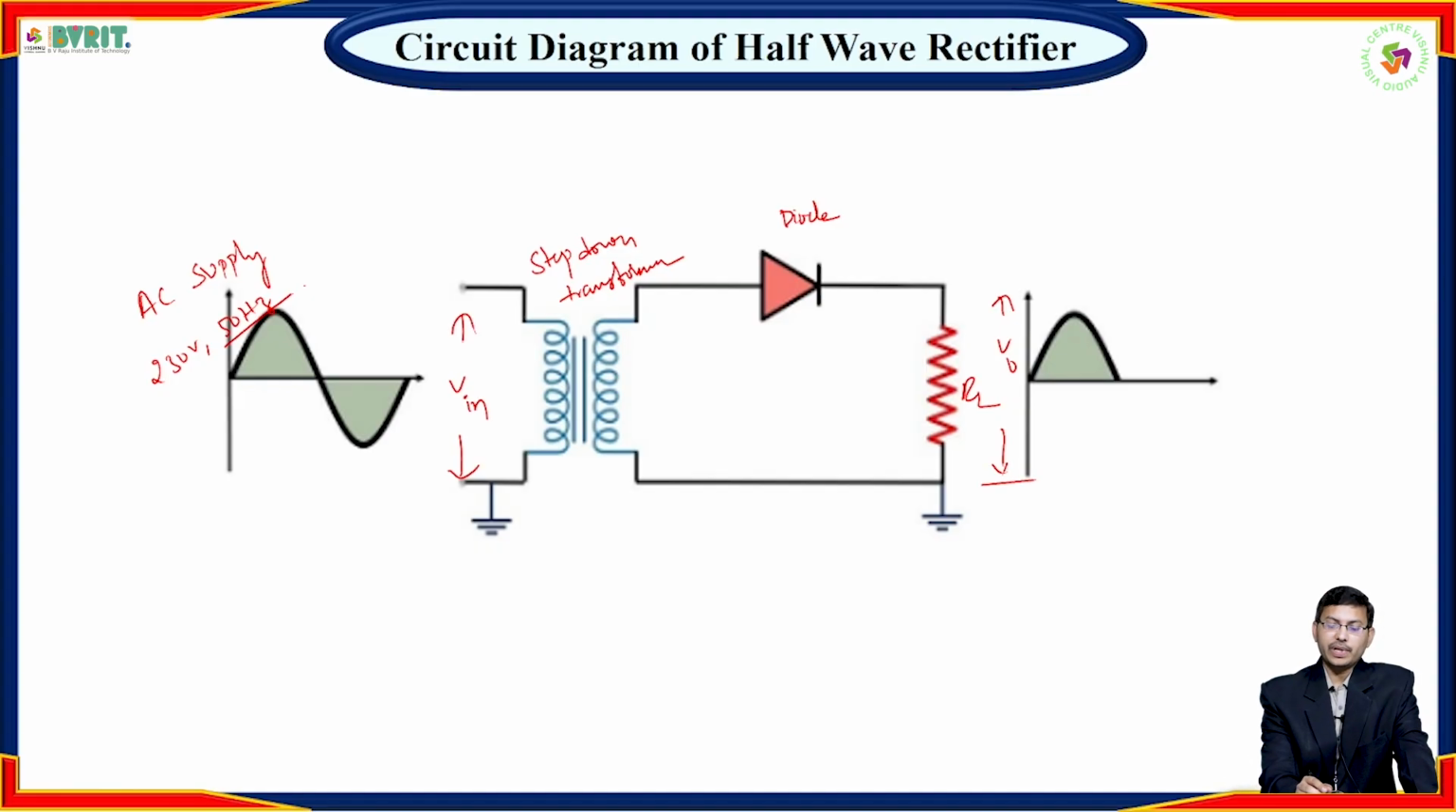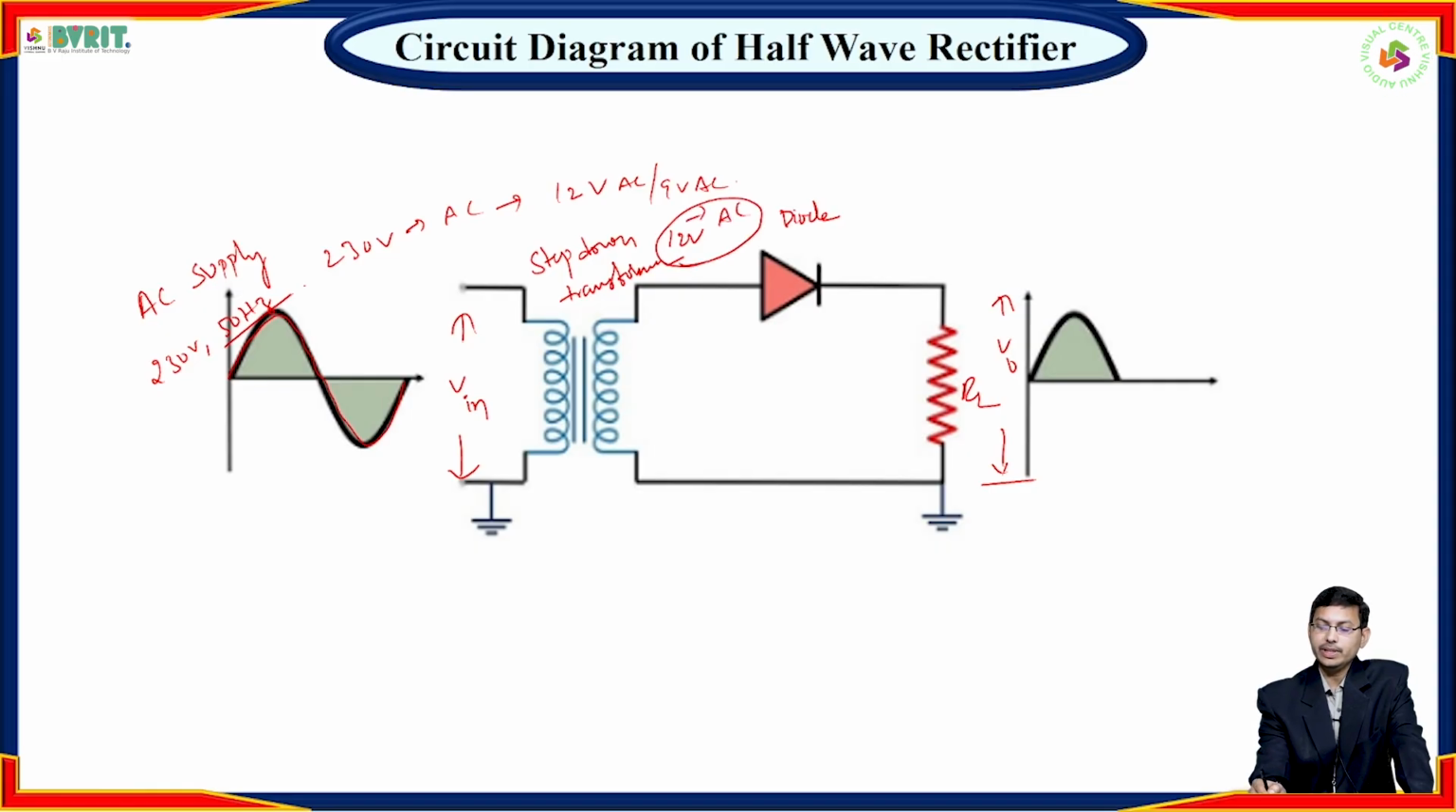Let us start with the operation of the half wave rectifier. If you apply an AC signal here, what happens to the step down transformer? This step down transformer steps down this 230 volts AC to 12 volts AC or 9 volts AC. So here we are getting output as 12 volts, that is AC only. Again this 12 volts AC voltage is given to this diode.